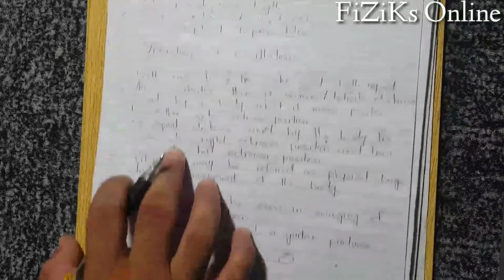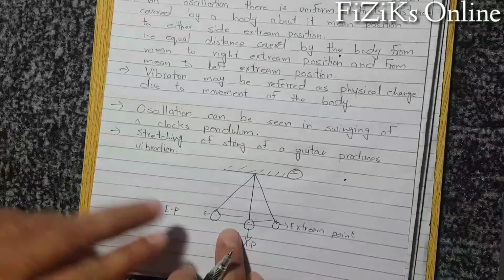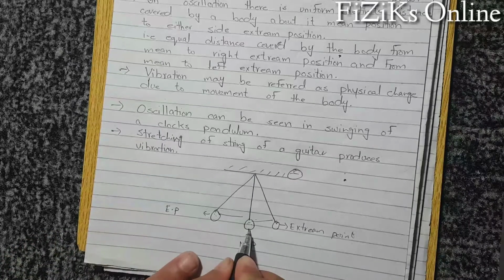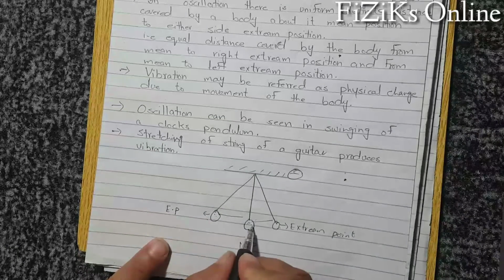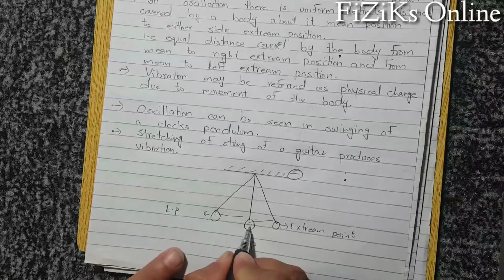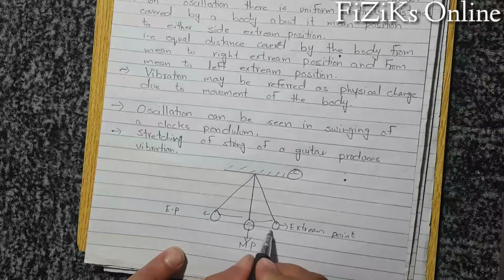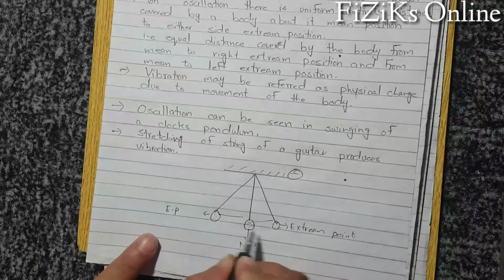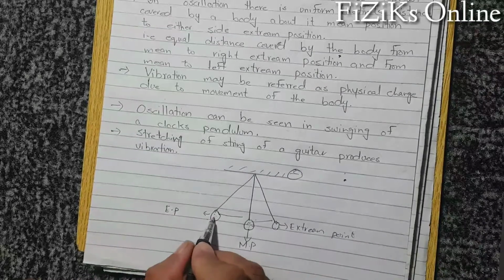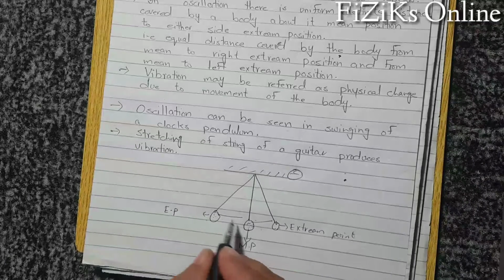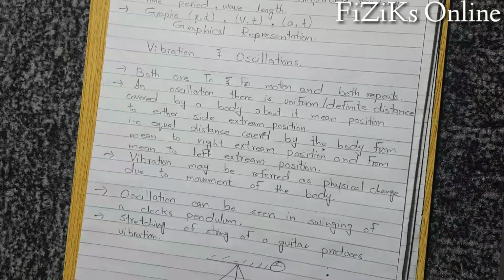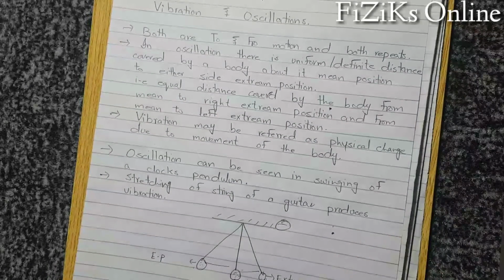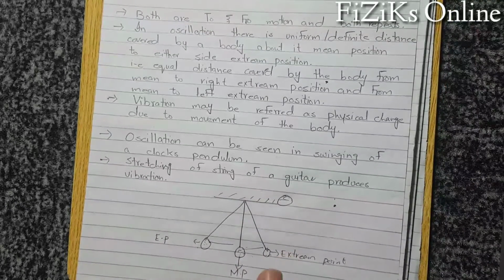Let us suppose we have a simple pendulum. This is the mean point of the bob or the mass m. This is the right extreme point, this is the left extreme point. If the distance this bob covers towards the right extreme point is 4 meters, and the same distance, 4 meters, towards the left extreme point, then this is known as oscillation. It means the distance from the mean position to the right extreme point and from the mean position to the left extreme point must be the same.